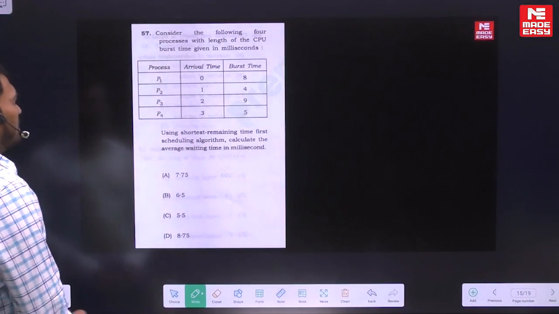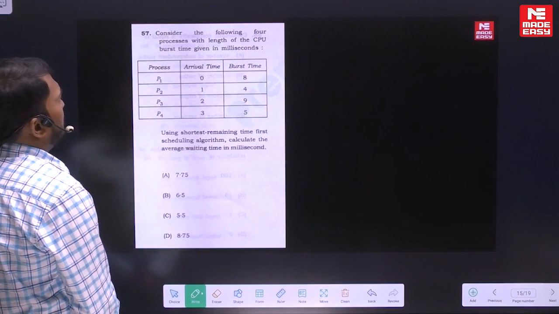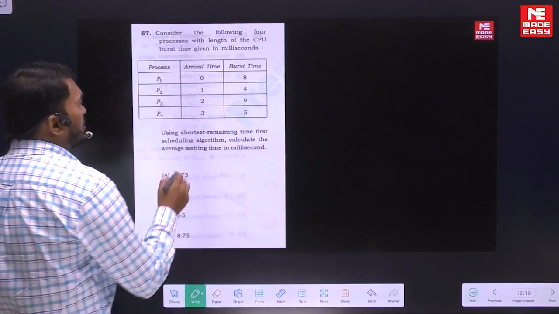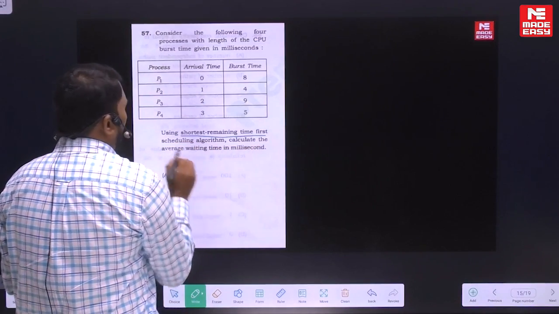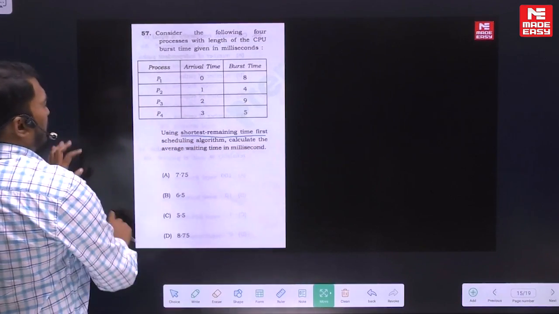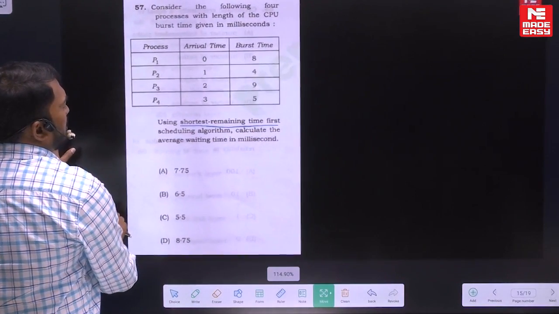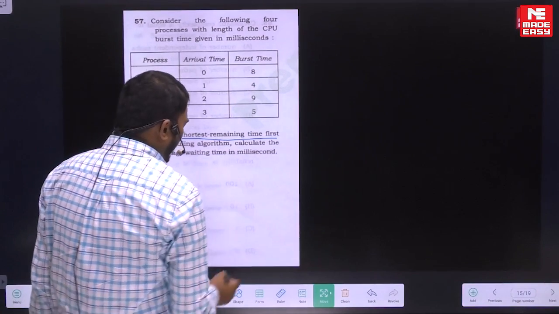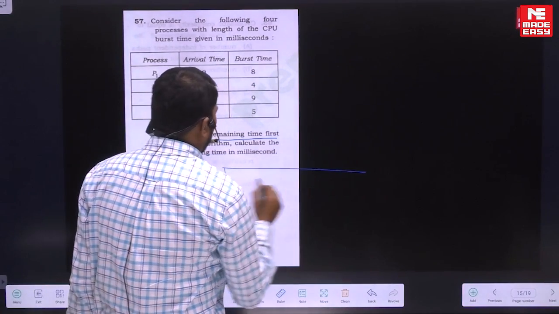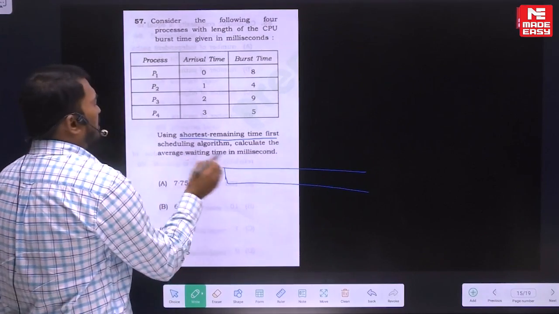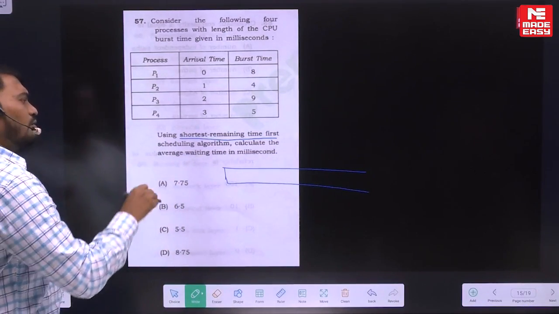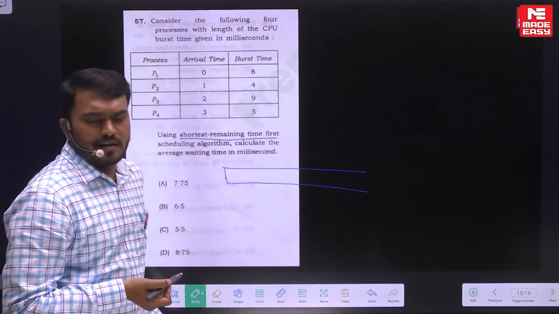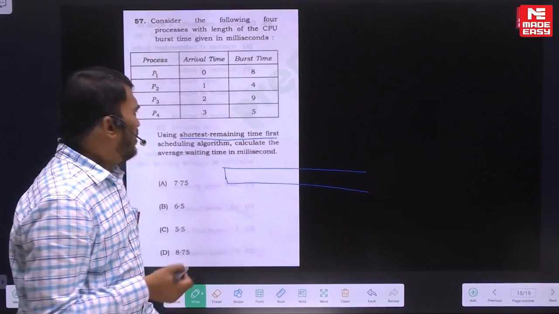Next, if you observe this one: consider the following 4 processes with the length of CPU burst given in milliseconds, using the shortest remaining time first scheduling algorithm. Calculate the average waiting time in milliseconds. Understand here, I'll explain how this is going to be solved. He's asking about the SRTF algorithm and the average waiting time. This question will take around 2 minutes if you have proper practice and speed.